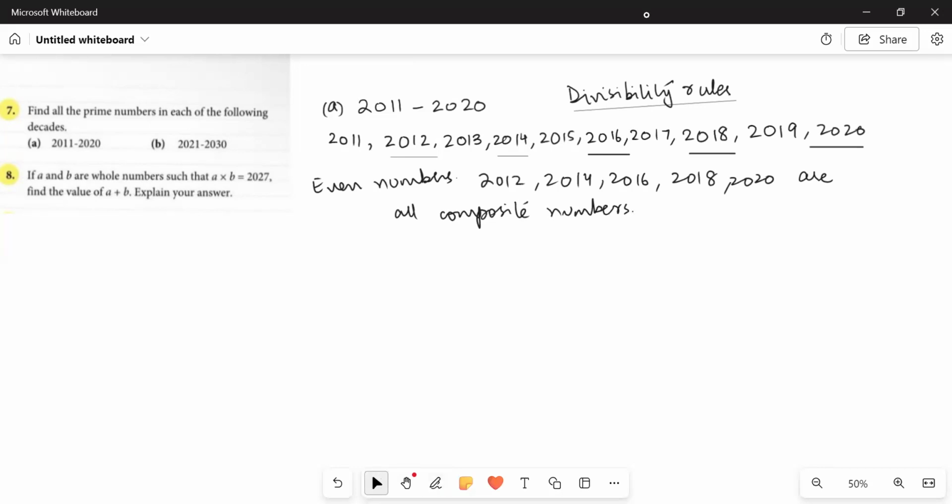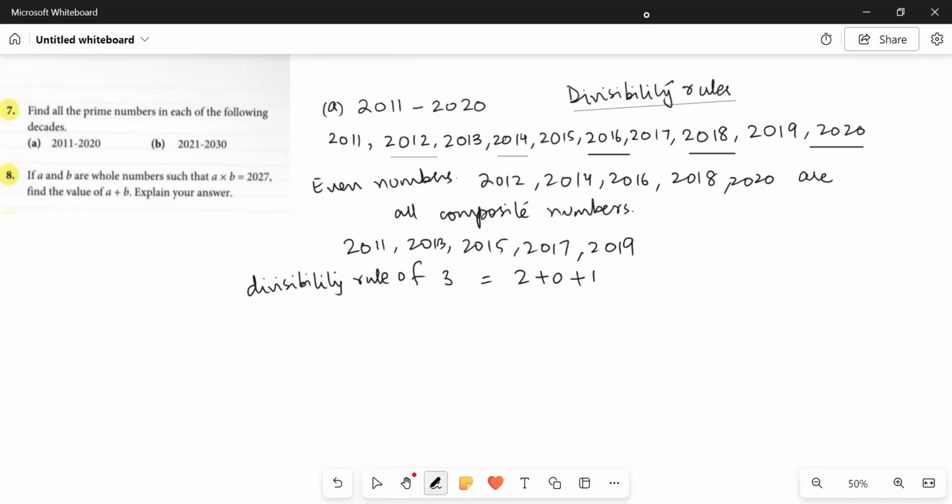Now, the remaining numbers are 2011, 2013, 2015, 2017, 2019. Now we'll check out of these 5 numbers, if any of the numbers have sum of digits as a multiple of 3, then the number would be divisible by 3. So we will apply the divisibility rule of 3. Okay, it says just sum up all the given digits. So we have 4 as the sum of digits of 2011.